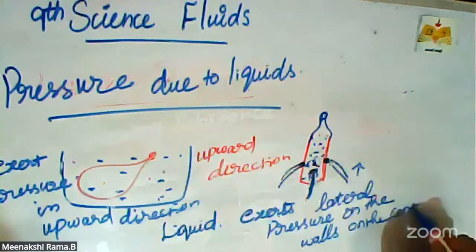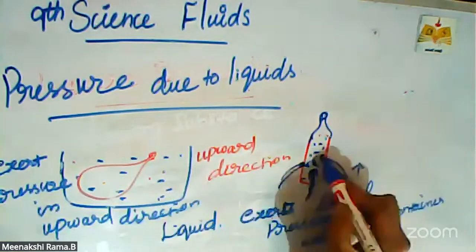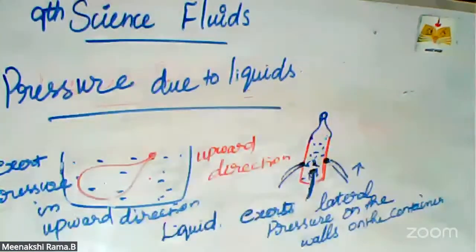So this concept is explained with this example. These are all the examples for the pressure due to liquids.